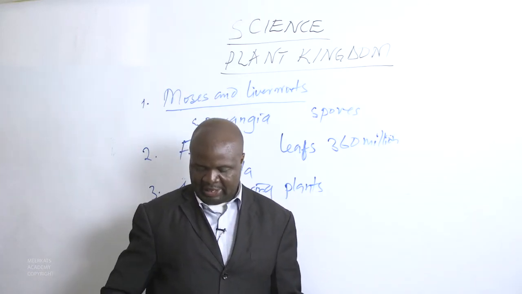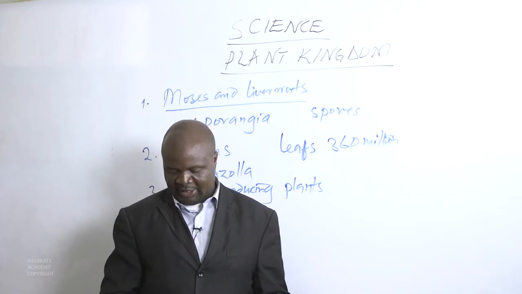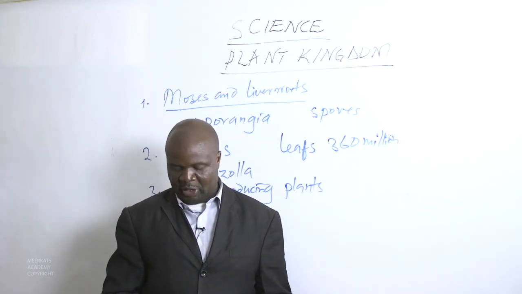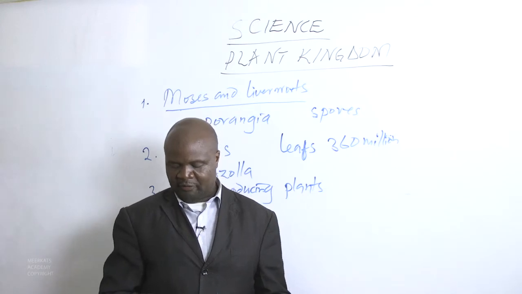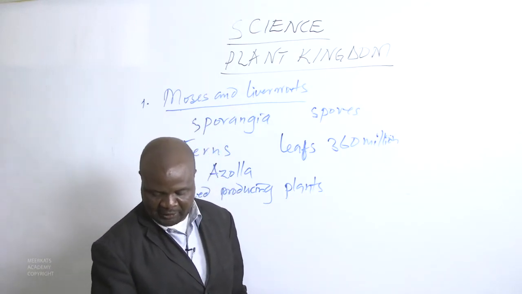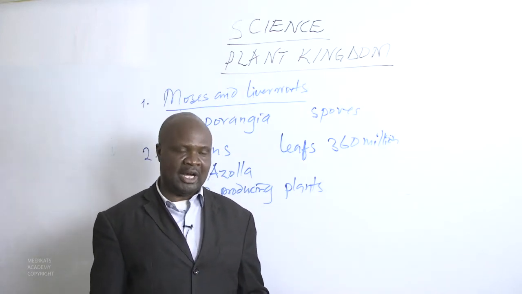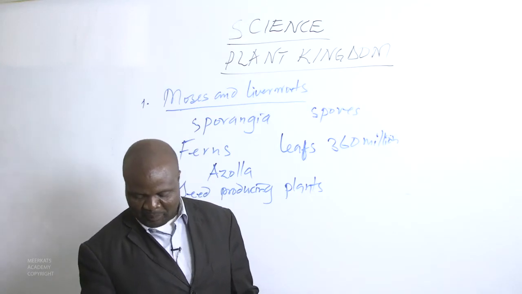We know that they are divided into 4 classes. The first class are the cycads, then we have the ginkgo, then the conifers, and lastly the flowering plants.